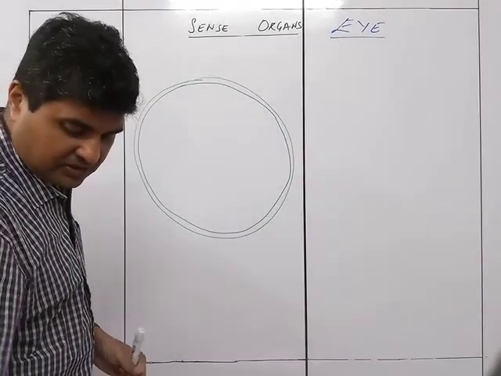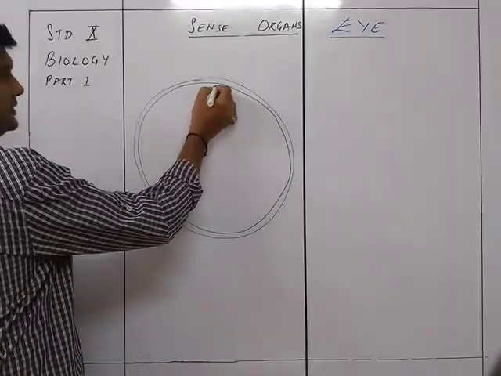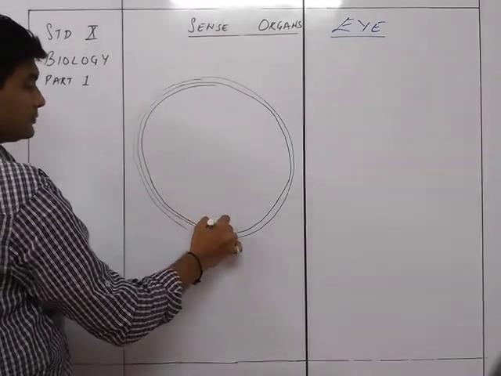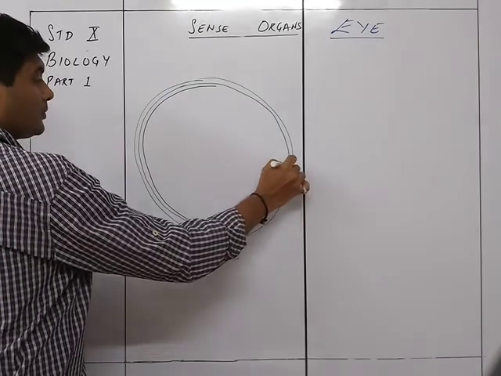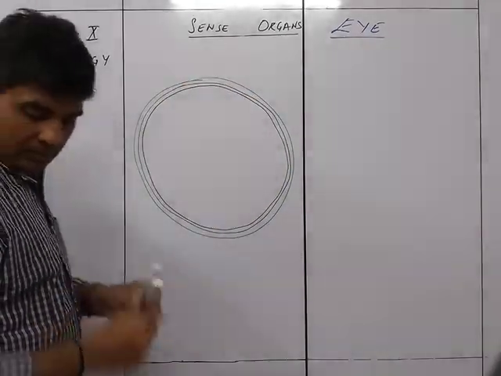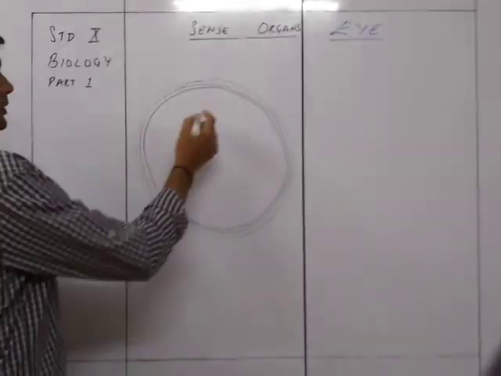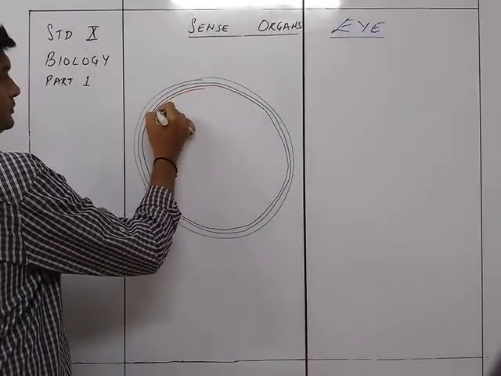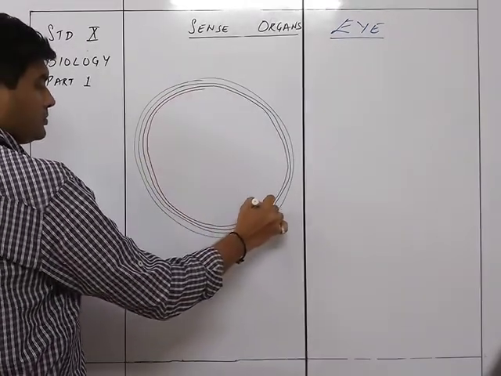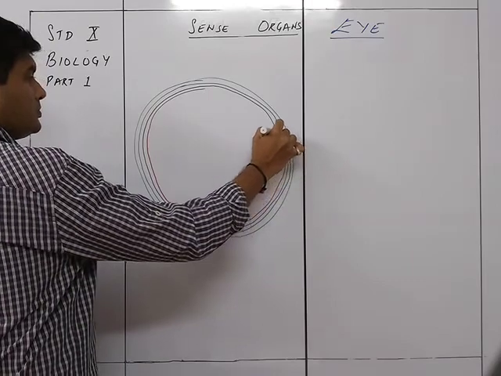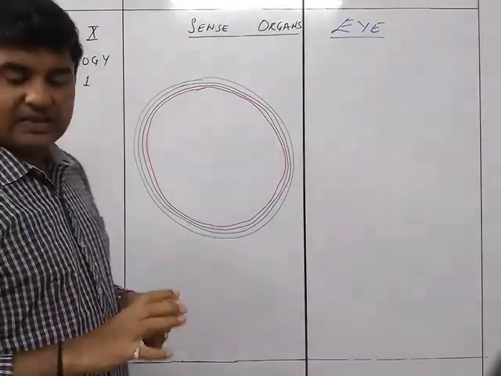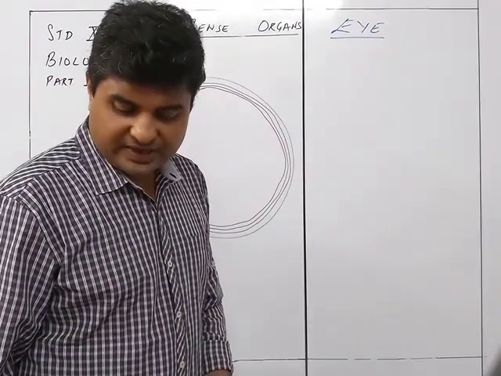I'll take different colors so that it is understood properly. So now these are the four concentric circles.